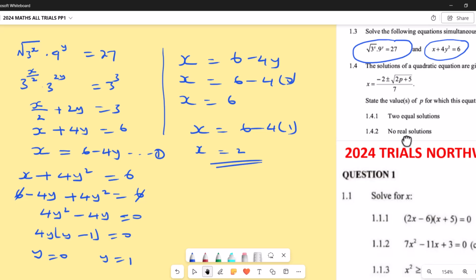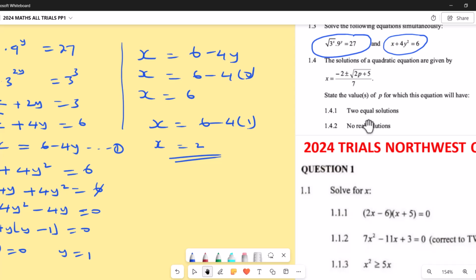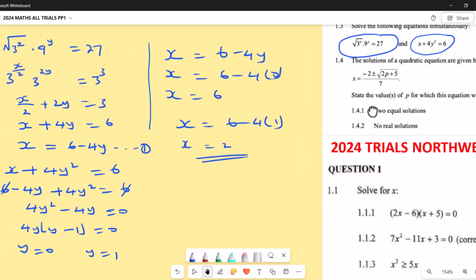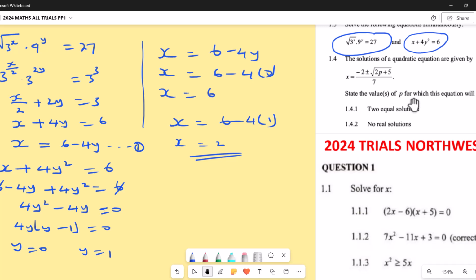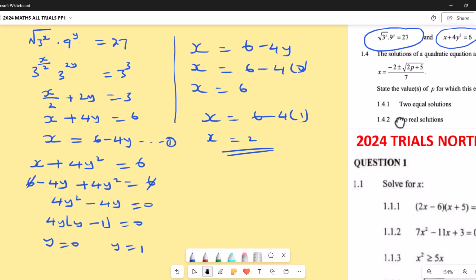Another question here, 1.4. The solutions of this question are given by x equals minus 2 plus or minus the square root of 2p plus 5 over 7. They said state the values of p for which this equation will have 2 equal solutions.